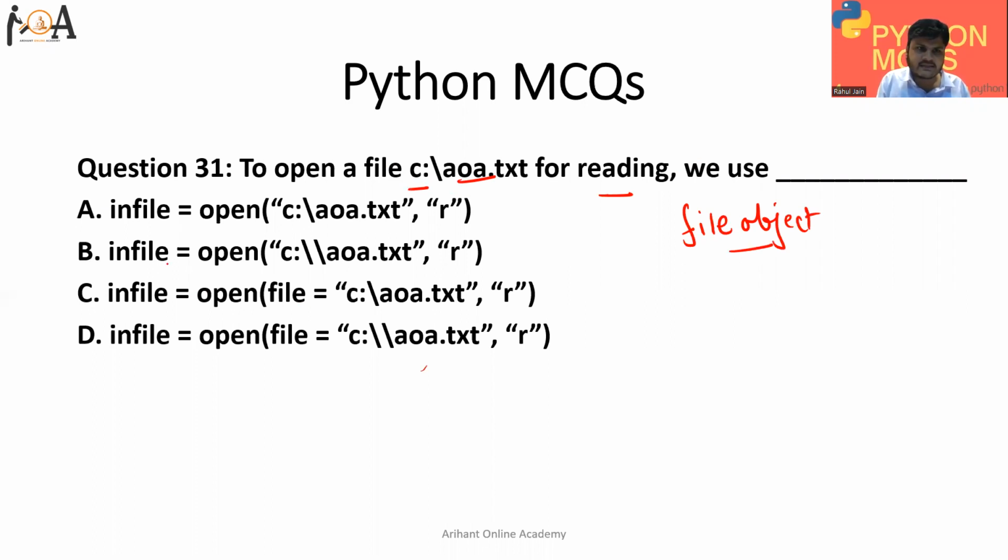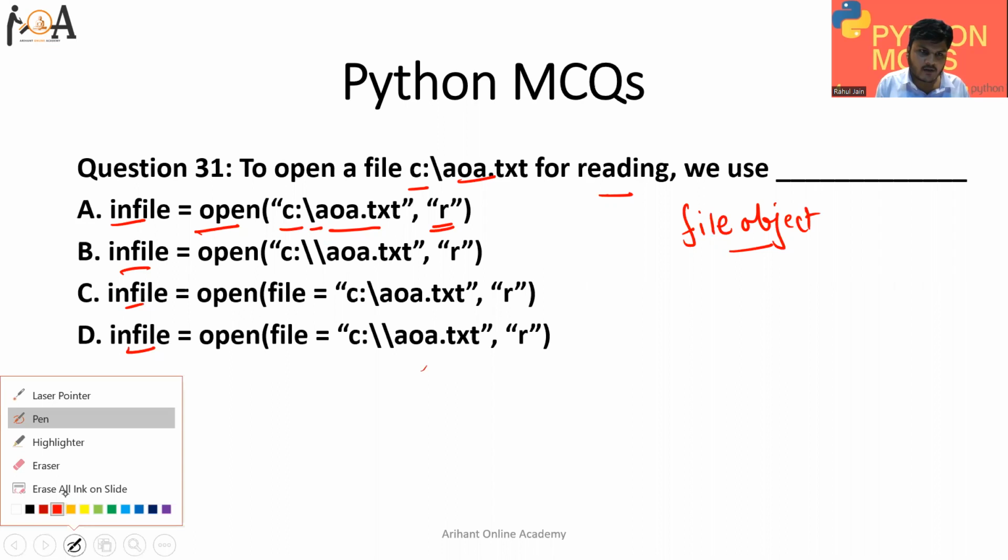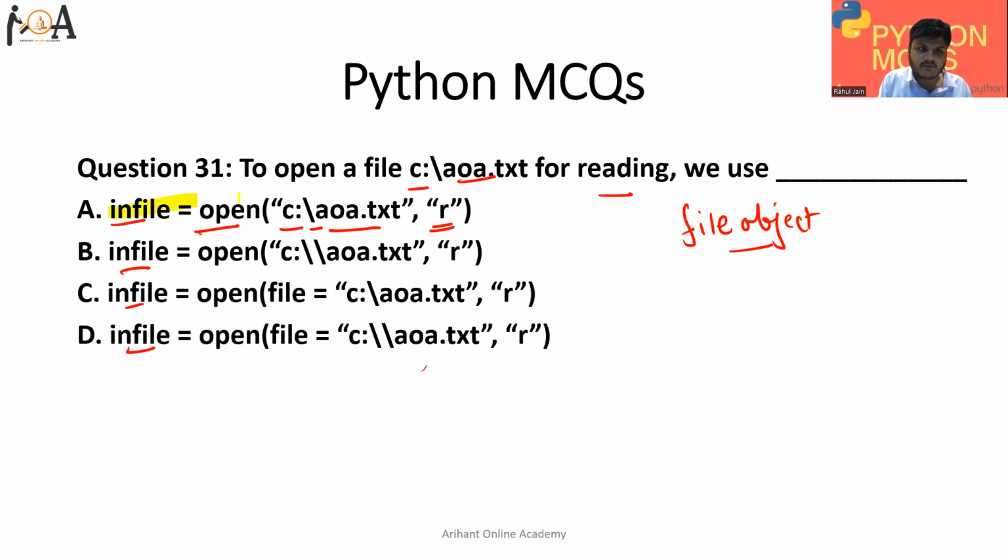File object is given in all options, so we are considering it. Open, we are opening that file from C, the name of the file, that is aoa.txt, and in reading mode. So option A is the correct answer for this question.